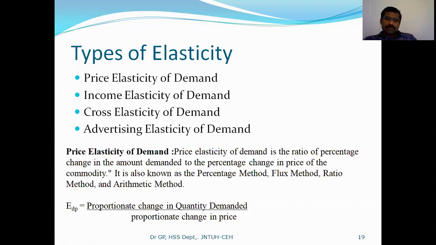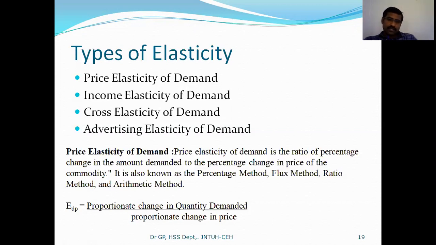So, for example, if you reduce the price by 1 unit, definitely some amount of demand increases. What amount of demand increase matters here. Earlier, in the law of demand, we just focused on the price reduction leading to an increase in demand, and that relationship we consider the law of demand. But in the elasticity of demand case, what percentage of change occurs in price as well as in quantity demanded? That particular ratio we consider elasticity of demand.